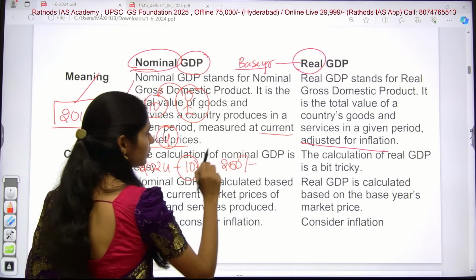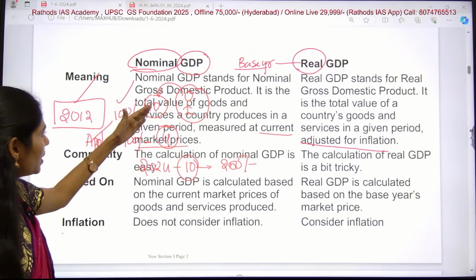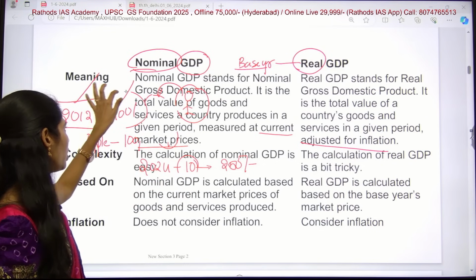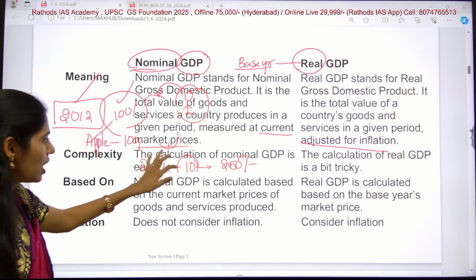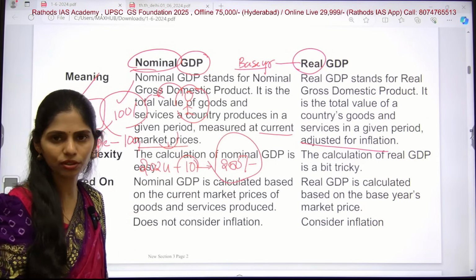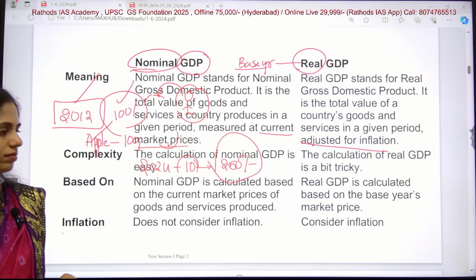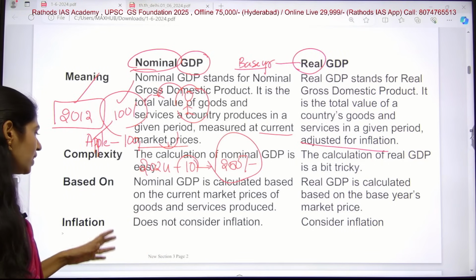250 rupees, right? So here the number is the same. Here he is selling 10, here he is selling 10. But in 2012, he used to get 200 rupees, and now he is getting 250 rupees. So here nominal GDP is more compared to real GDP. Yes or no? So that is the thing.